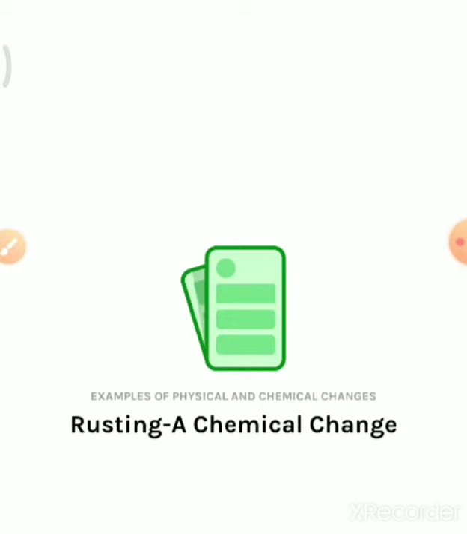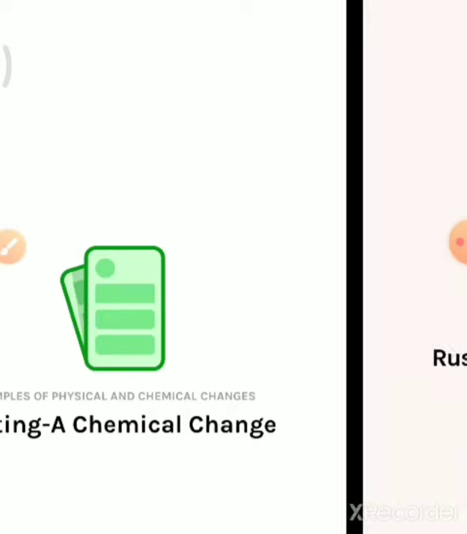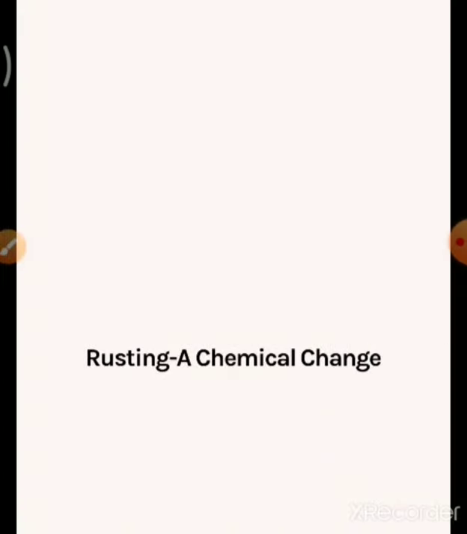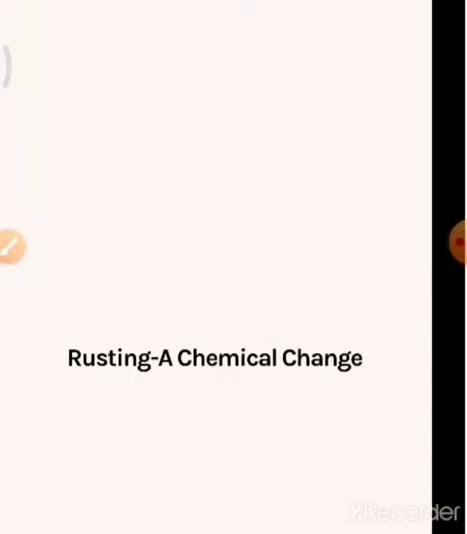In this video, we will discuss rusting in more detail. We have already understood that rusting is a chemical change. So how rusting occurs and how it can be prevented, we will learn in this video. So let's start.